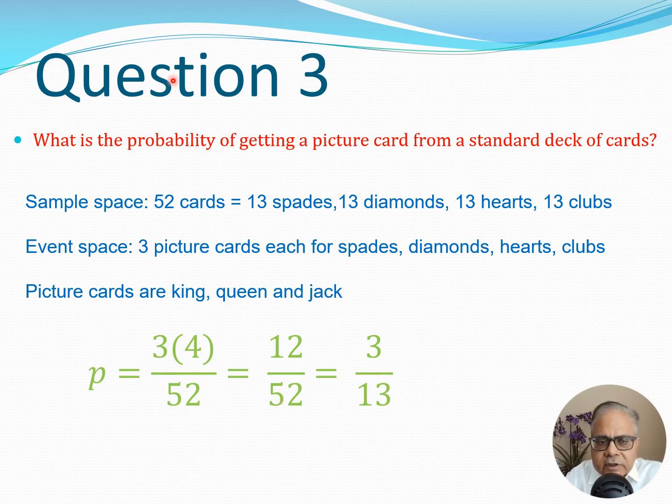Now this is the basic concept of a standard deck of cards. Remember, there are some things known as jokers and so on. They are beyond the standard deck of cards. So always remember, in a standard deck of cards, you have essentially 52 cards. So you have all the way from 1 to 10, and then you have three more cards which are the picture cards. These are the king, queen, and jack. And sometimes you also have a card ace. Ace is nothing but number 1, so that is known as the ace.